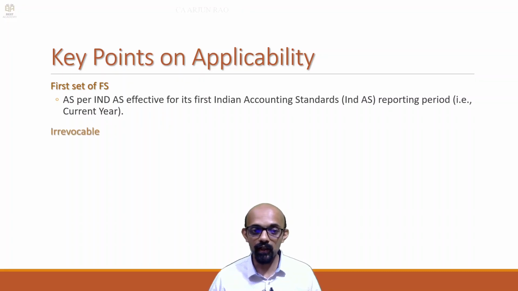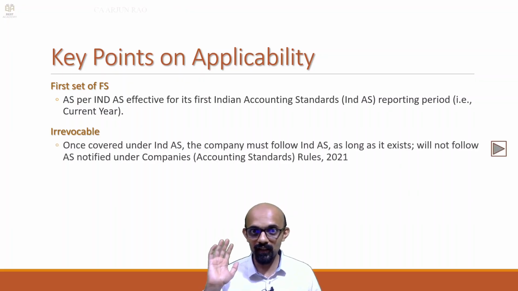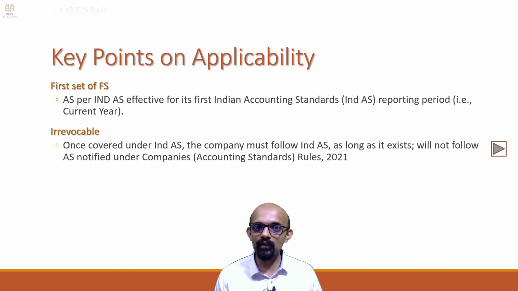Next is a very important point, and we sort of touched upon this point while seeing the first time implementation, that applicability of Ind AS is irrevocable. That means once you are covered under Ind AS, till that company is wound up, you will have to follow Ind AS only. So this principle only was there in the earlier of the 3 dates. 31/3/15, 31/3/14, you are meeting the net worth criteria of 500 crores or more.